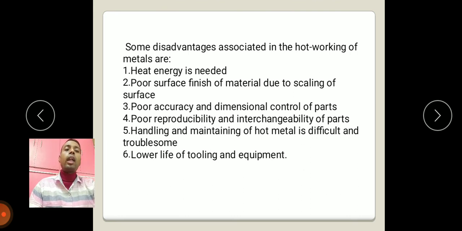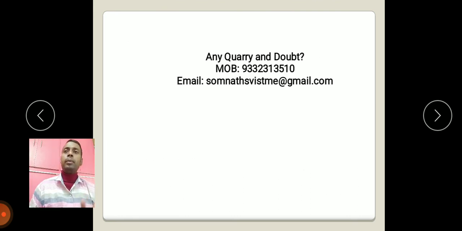This is all about the introduction of metal forming process.